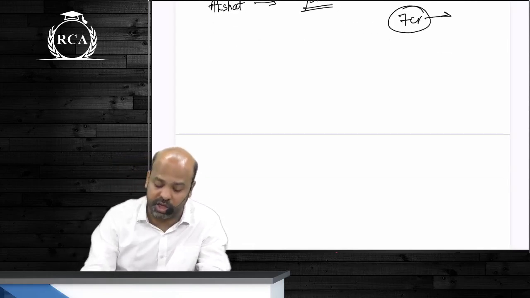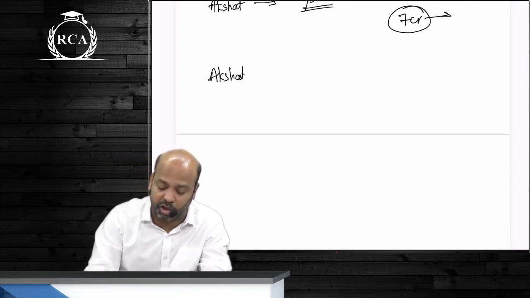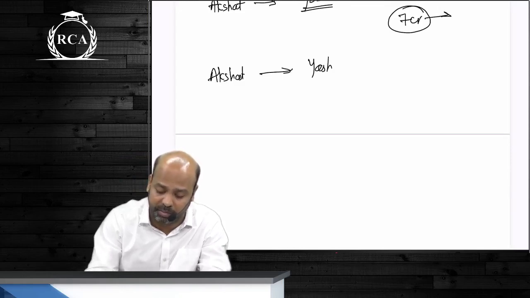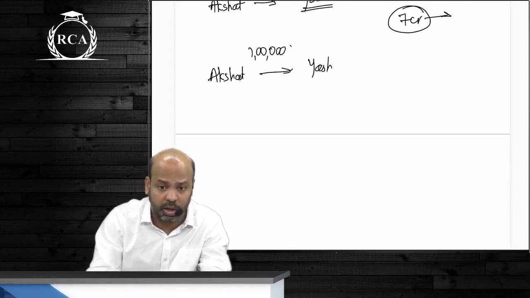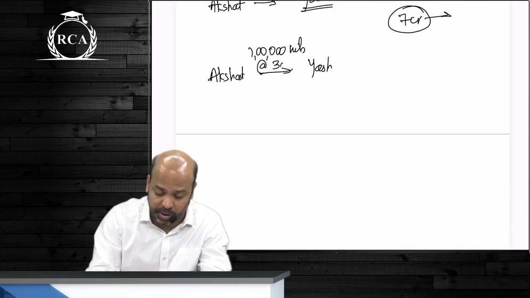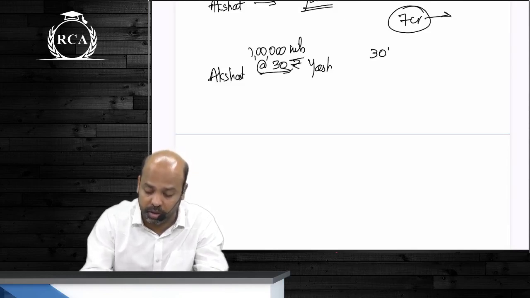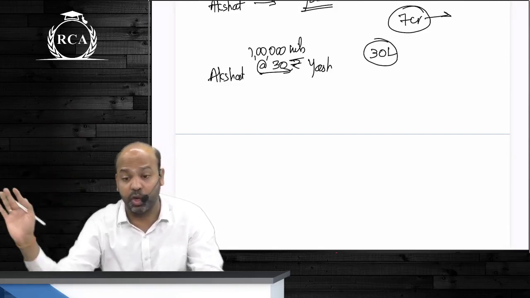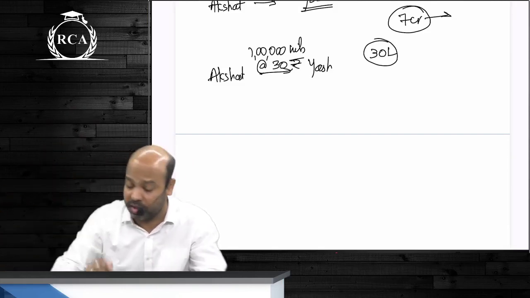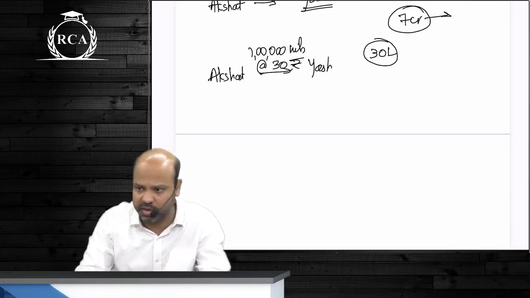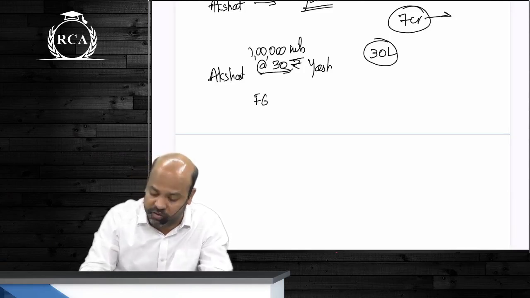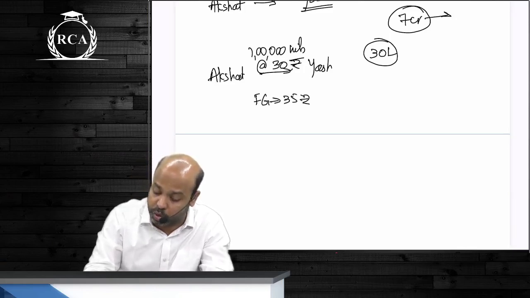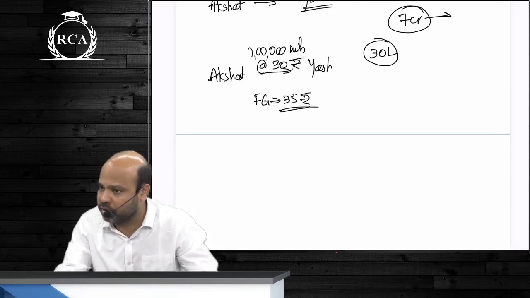What if, beta, this was not a construction contract? Akshat has entered into a contract with Yash to supply some 1 lakh units of a product at a fixed price of 30 rupees. So the total revenue will be how much? 30 lakhs. He's been doing this continuously. He's been incurring good amount of profits on all of this. But suddenly the price of raw material has increased. And this product is going to cost Akshat 35 rupees to make. So on mein aa raha hai, nahi aa raha hai.